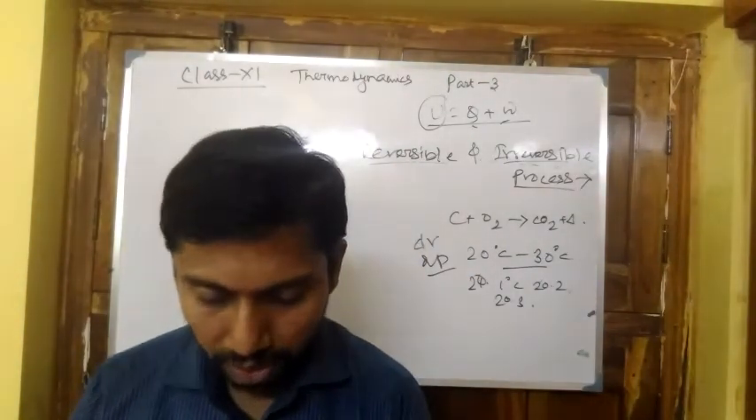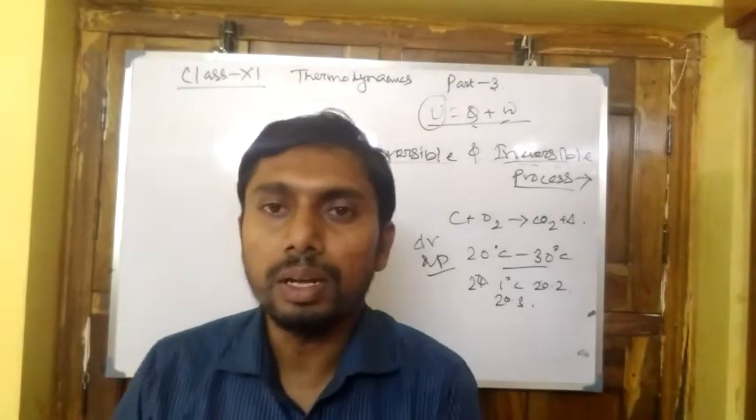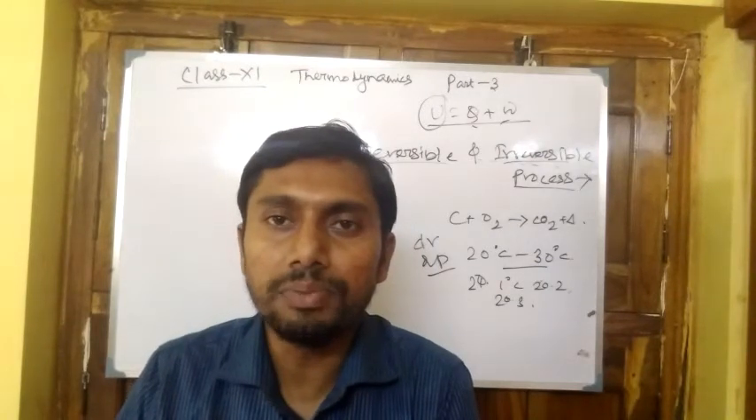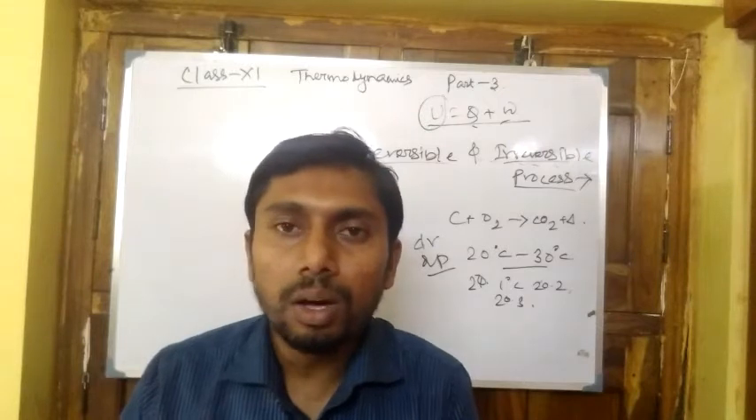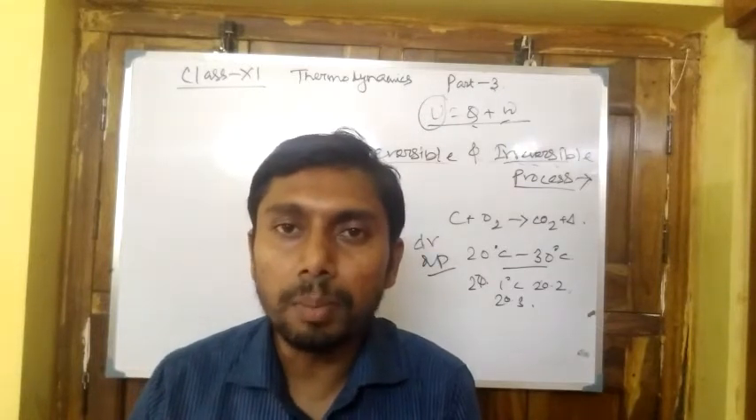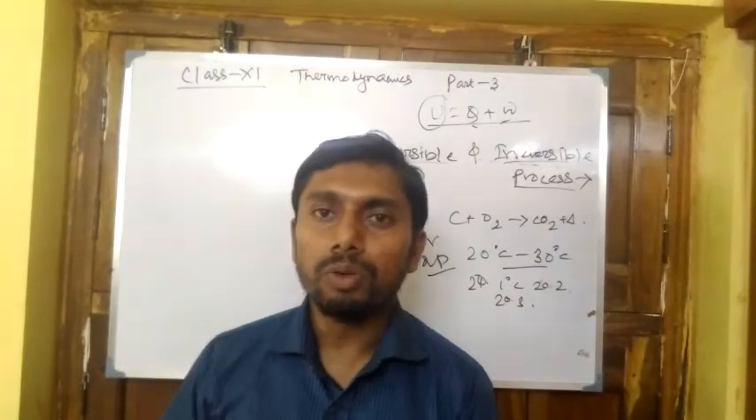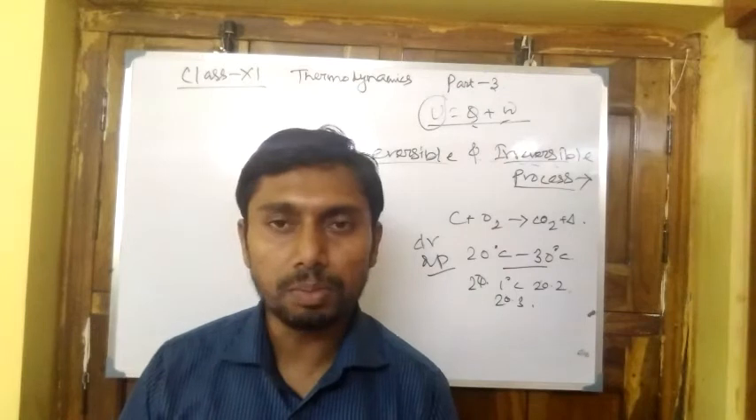Next one, that is irreversible. So an irreversible process is a process where the initial state and the final state are different, and it cannot be brought back to the original state by using the same amount of energy or the same amount of change in the parameters. This is known as an irreversible process.